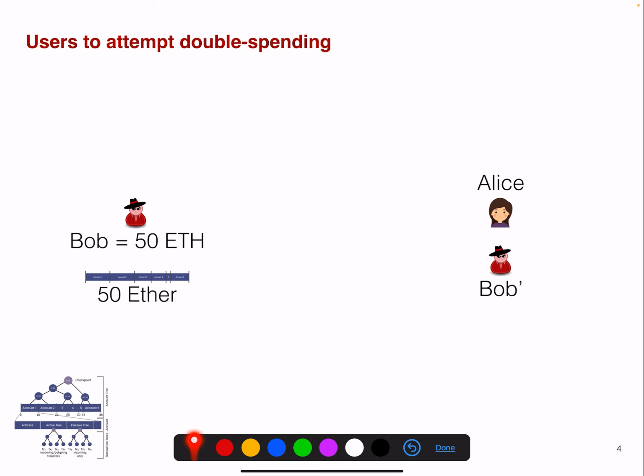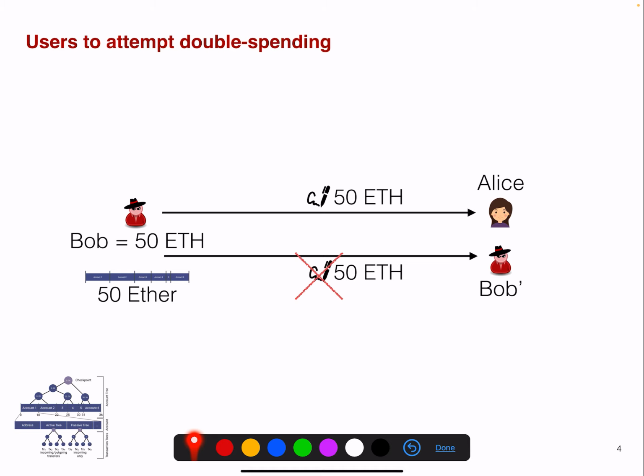So now let's discuss double spending on NOCUST. How can users perform double spending? Let's assume we have Bob here. He wants to perform a payment to Alice, a 50 Ether payment. And let's assume he also wants to perform a 50 Ether payment to Bob. Well, the second payment to Bob will not go through because we have the central operator, and we assume for the time being that this central operator is benign, and he will hence not forward this particular payment.